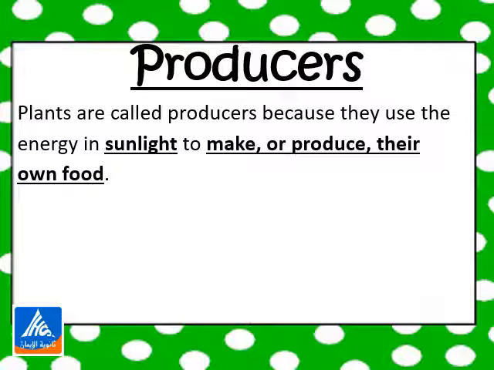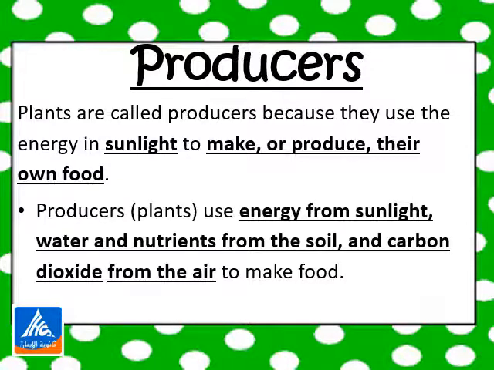So producers are living things that make or produce their own food using the energy from the sunlight. These producers are the plants. So producers, which are plants, use energy from sunlight, water and nutrients from the soil, and carbon dioxide from the air to make their own food.